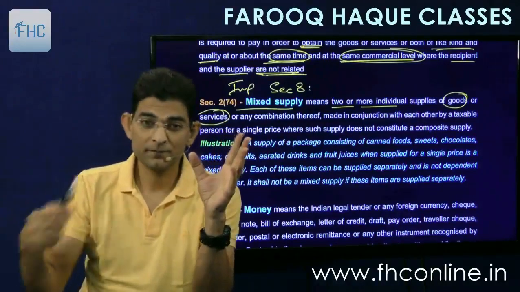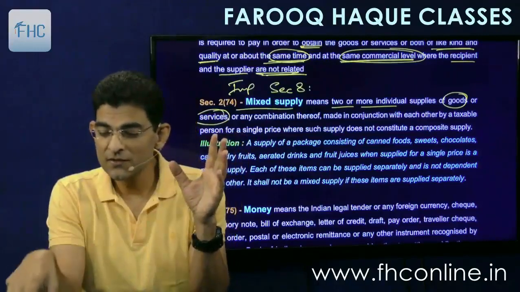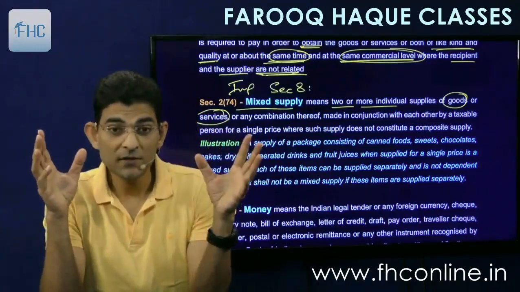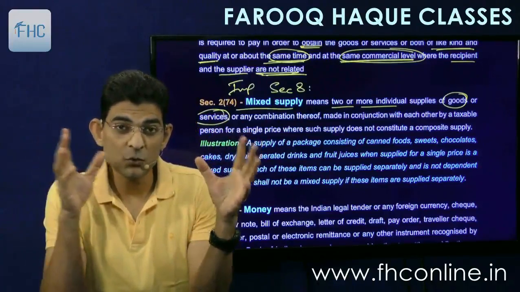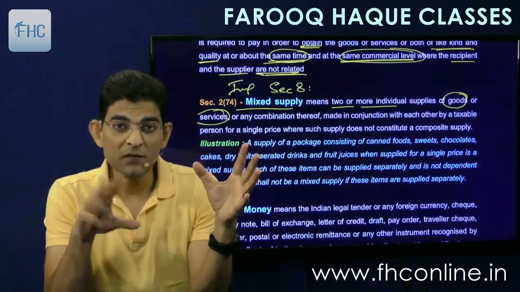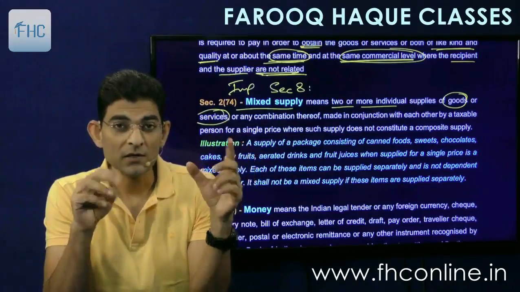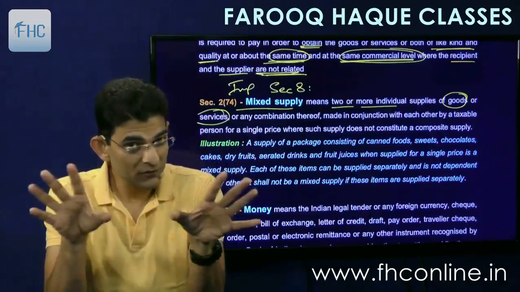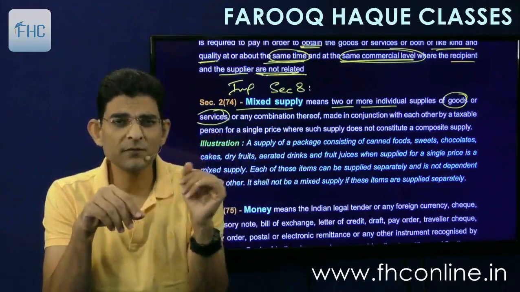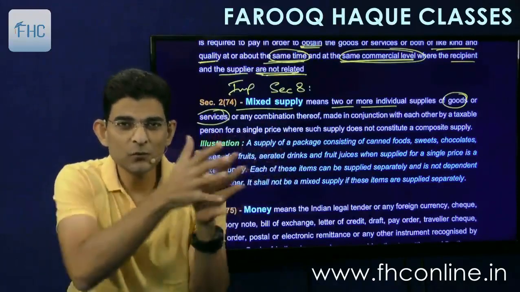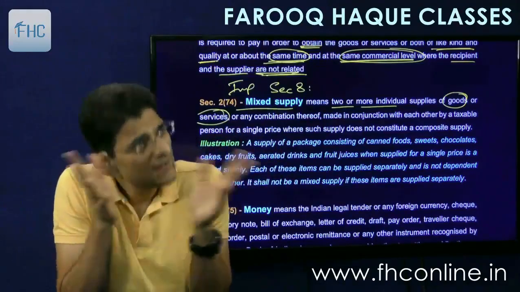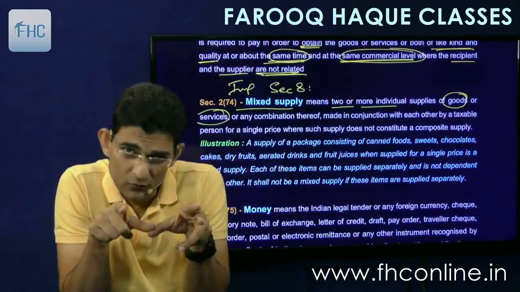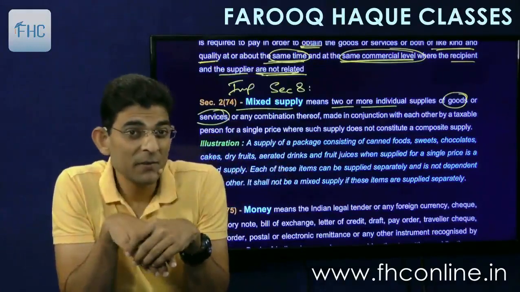Sony Television says that if you buy a 65-inch Sony TV, you will get one Sony mobile free of cost. So ultimately I'm supplying two things. I may call it free of cost, but nothing is free. Its price is already inclusive. So we have joined the two things. Now just tell me, a TV and a mobile phone, are they naturally bundled?